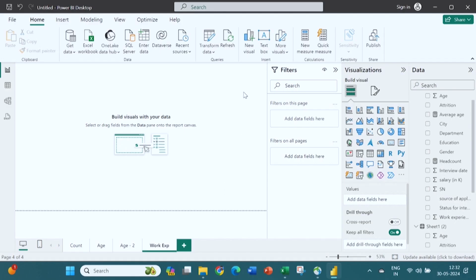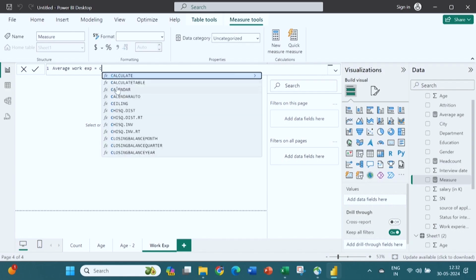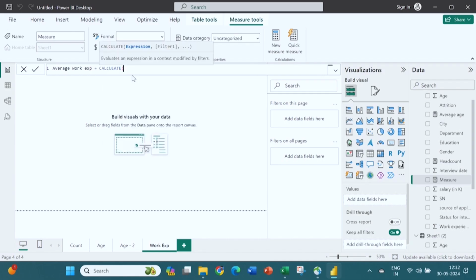Again, I will create a new measure, called average work experience, the title that I have given. If you remember how we calculated: first equal to, then CALCULATE. The function is coming. So, what do I need to calculate?